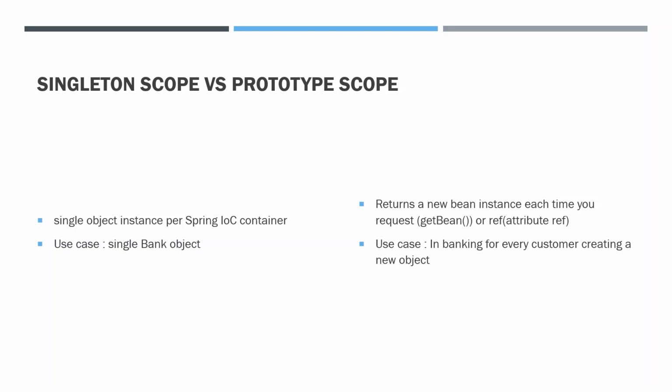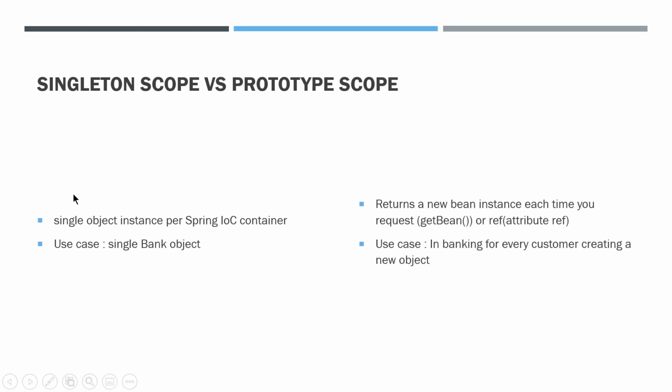Okay, next question is singleton scope versus prototype scope. Singleton means a single object is created per Spring IOC container, and prototype returns a new bean instance each time you request or reference. So what is the meaning of request? When you call the getBean, that is nothing but a request. What is the meaning of reference? In the Spring bean configuration file, wherever you write a ref attribute, that is nothing but a reference.